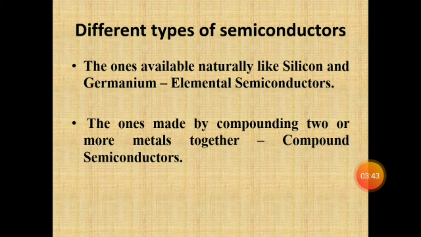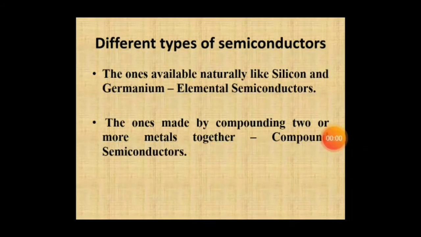Different types of semiconductors. According to the composition of atoms, semiconductors are classified as elemental semiconductors and compound semiconductors. An elemental semiconductor is defined as one where all the constituent atoms are of the same kind. That means all the characteristics and properties of the atoms are the same. The best examples of elemental semiconductors are germanium and silicon.